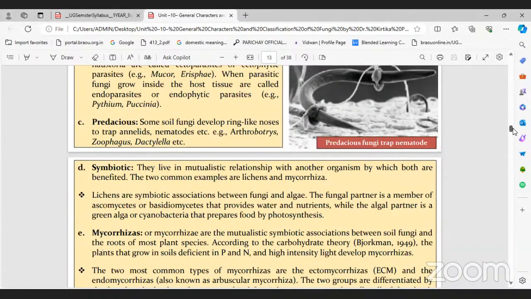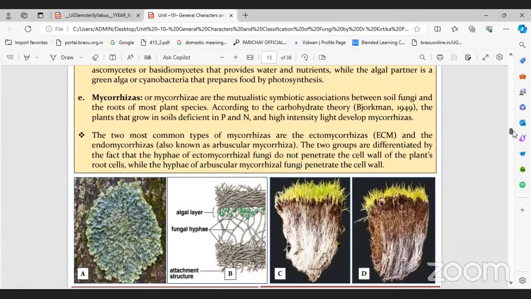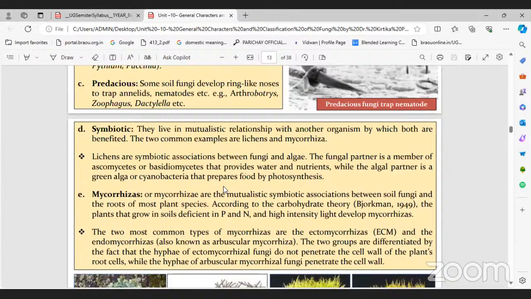Next, the symbiotic nature. What is symbiotic nature? Symbiosis means both are mutually beneficial. The best example for symbiosis, which I already told you yesterday, is lichen. What are lichens? Lichens are symbiotic in nature.